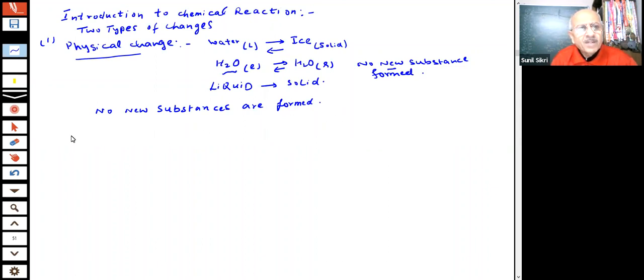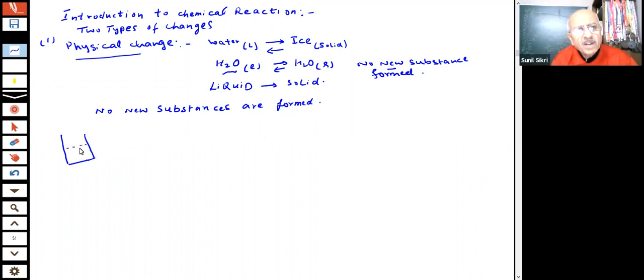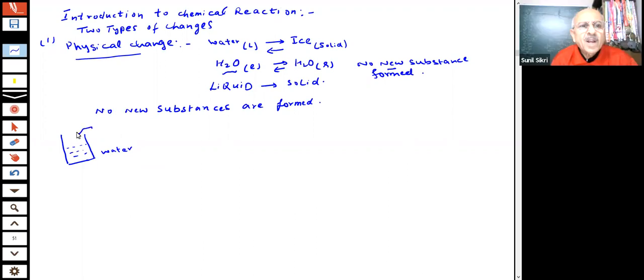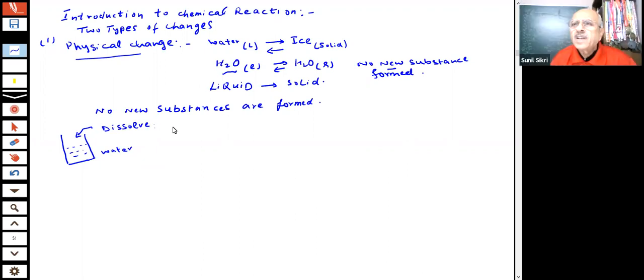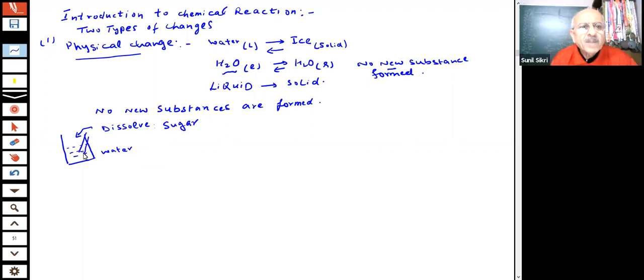You can take, for example, here is your glass, students. This is my water. And you dissolve sugar in this. If I dissolve sugar in this and you stir it, what happens?